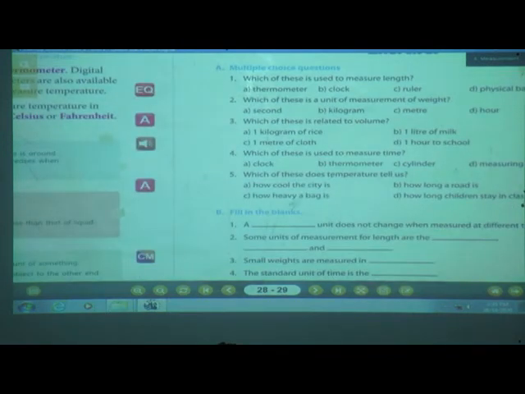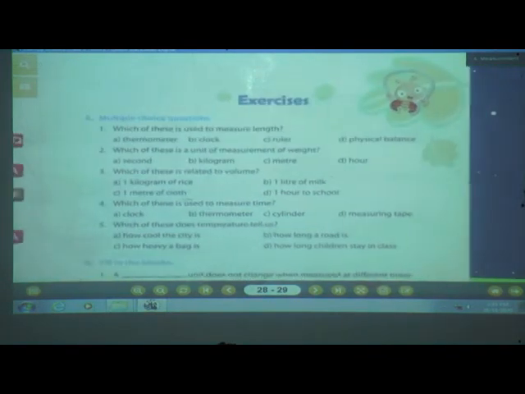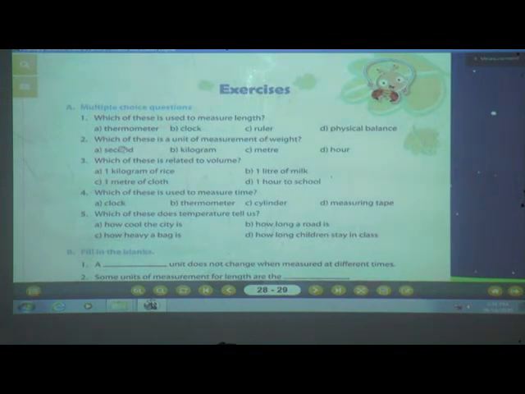Now we will solve our exercise. Now open page number 29. Yes. Now see the first question. A. Multiple choice question. Okay. In that first one, which of these is used to measure the length? Yes, tell me. The options are thermometer, clock, ruler and physical balance.